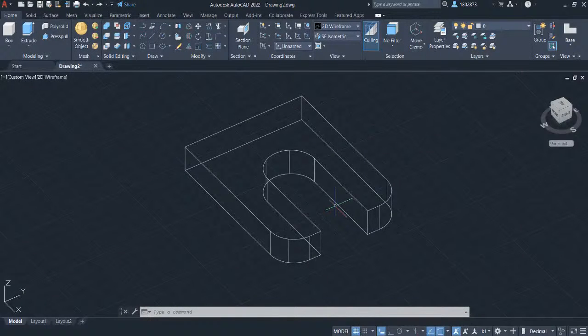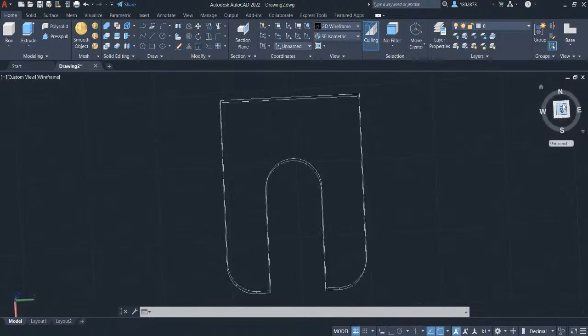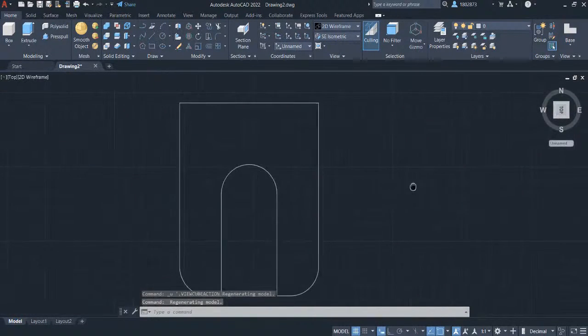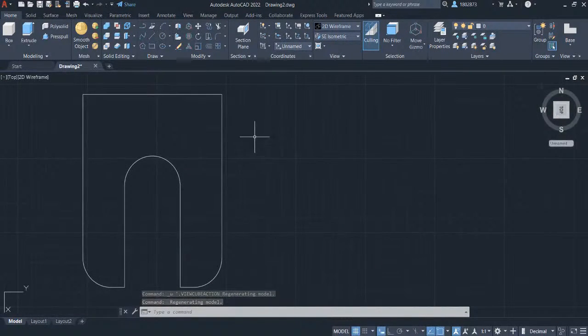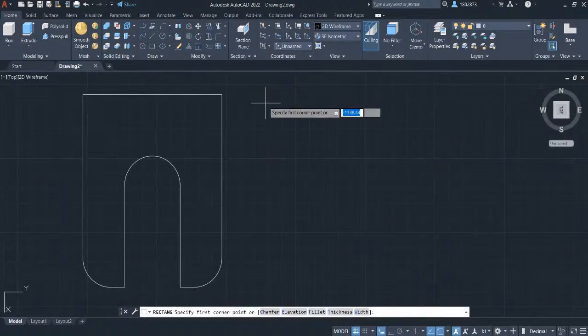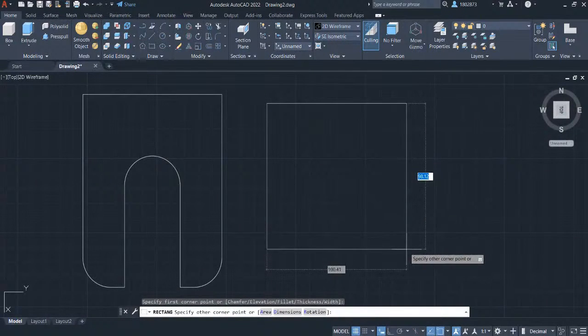We will complete the challenge by creating the sketch in the top view. Head over to the view cube and select top. Pan over here. Grab the rectangle in the draw panel. Left click and hover the crosshair here. Let's key in for the width and length to be 100.